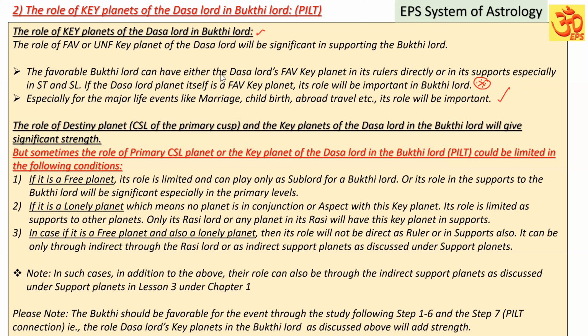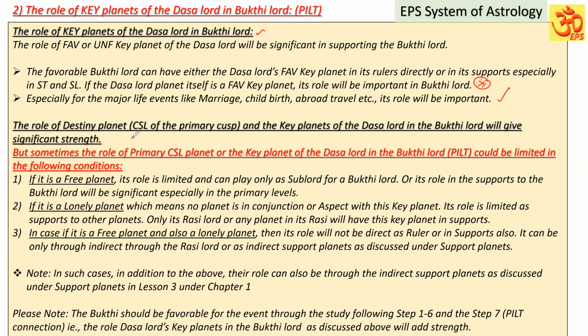The role of the destiny planet, the cuspal sublord of the primary cusp, and the key planets of the dasa lord in the Buddhi lord will give significant strength. In the previous point, I was telling about the key planets of the destiny.